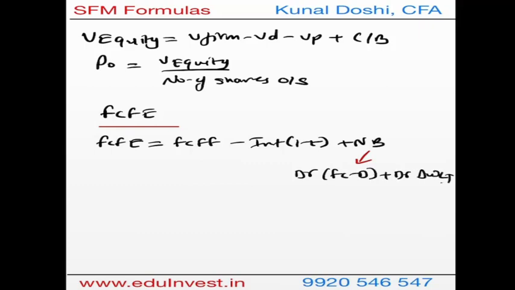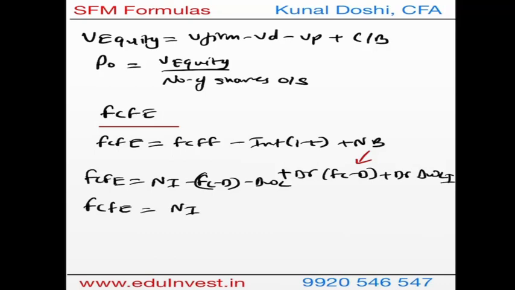Correct? So now if I take the FCFE and broaden it up, I will have net income plus interest (1 minus t), minus interest (1 minus t) will go out, minus fixed capital minus depreciation minus change in working capital plus this. And then if you see the formula, what you get is net income minus (1 minus debt ratio) times (fixed capital less depreciation) minus (1 minus debt ratio) times change in working capital. I've explained much detail about this in my other video, especially for FCFF and FCFE. You can check out from YouTube. So I've explained that in more detail.